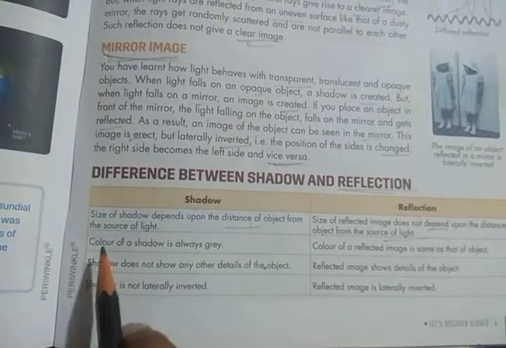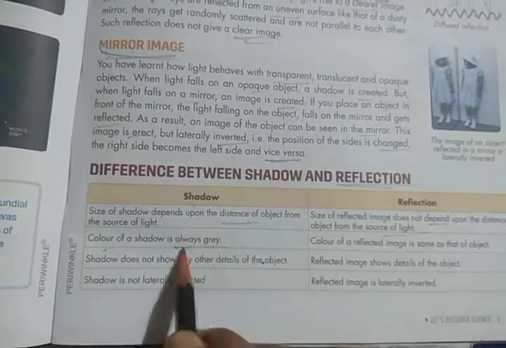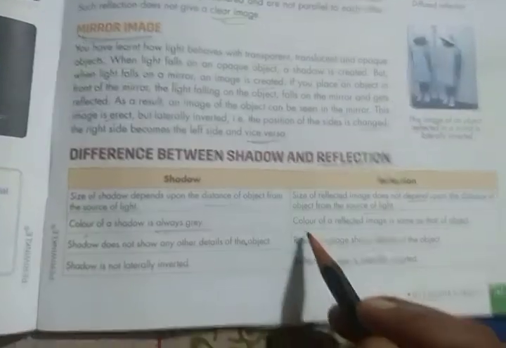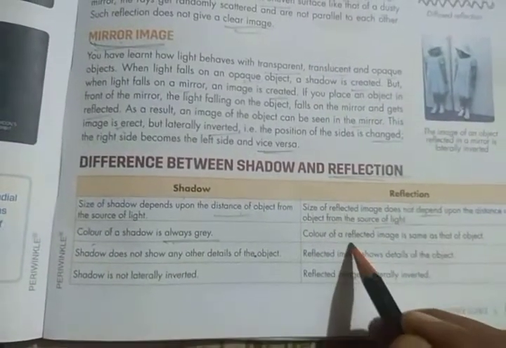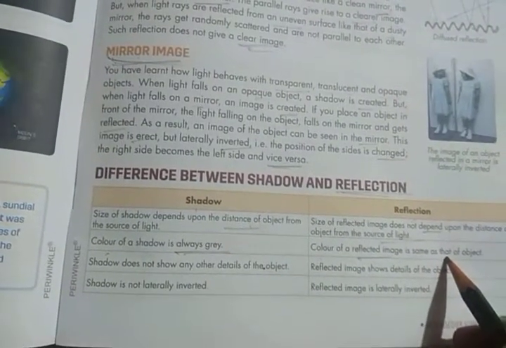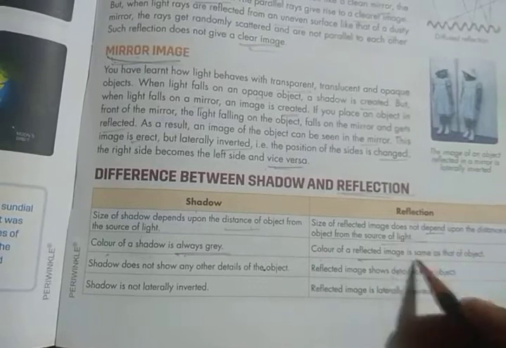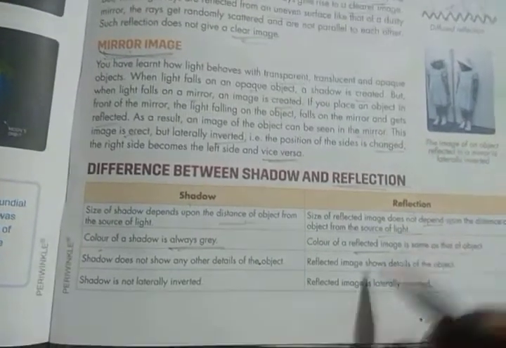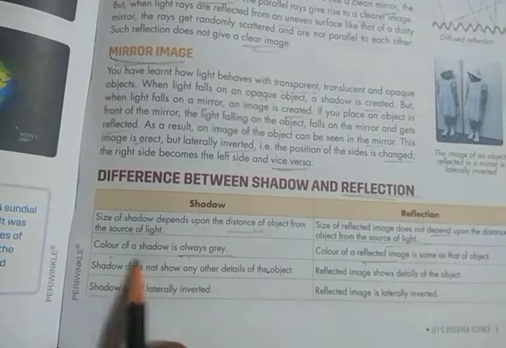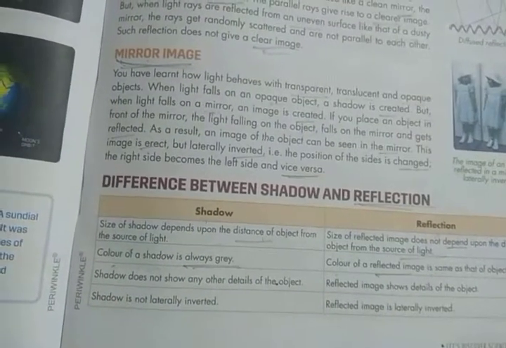In shadow, the color of a shadow is always gray. But in reflection, the color of a reflected image is the same as that of the object.